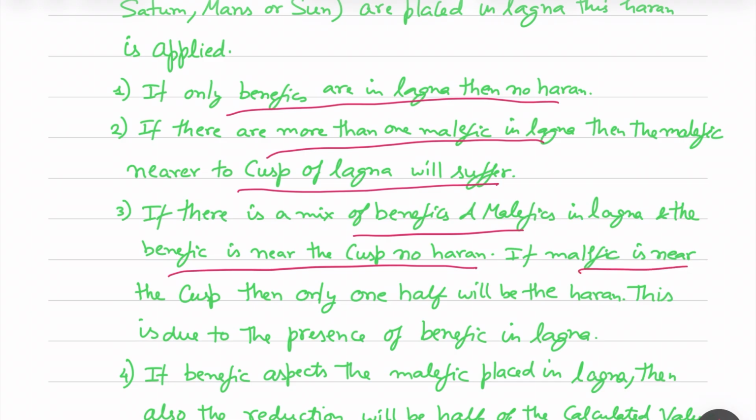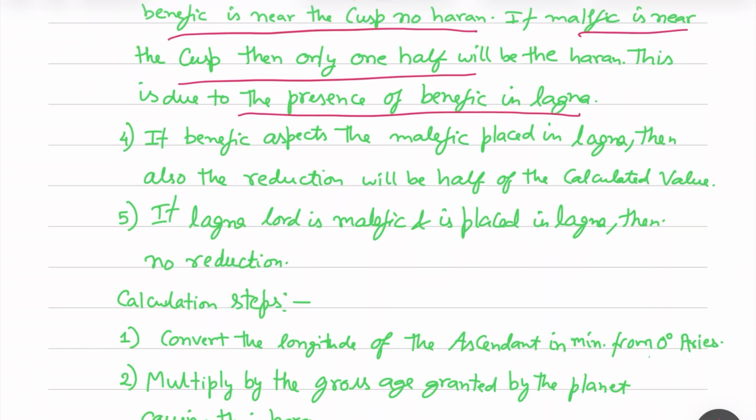If a malefic is near the cusp, then only half will be Haran, because the benefic is also present in the Lagna. Next, if a benefic aspects the malefic placed in Lagna, then the reduction will be reduced to half. Means whatever value we have calculated for Kruru Haran, it will be reduced by half.